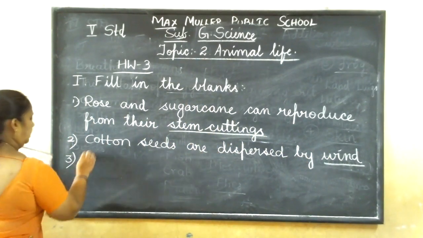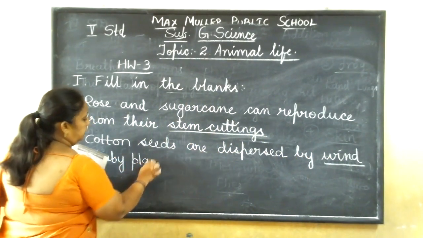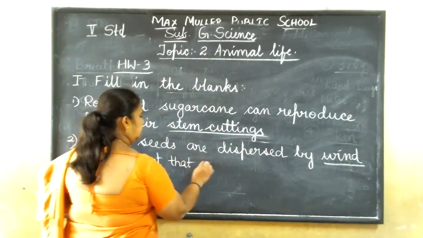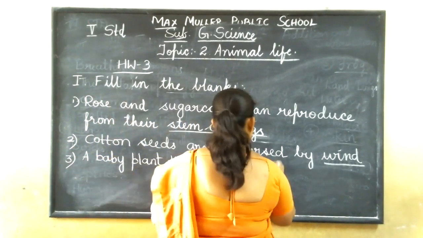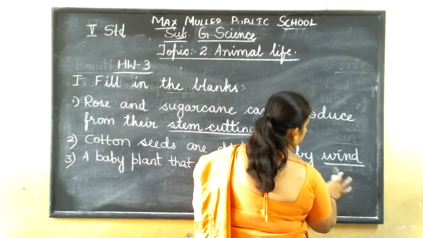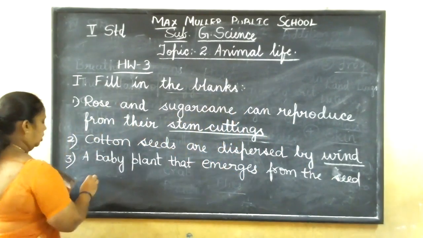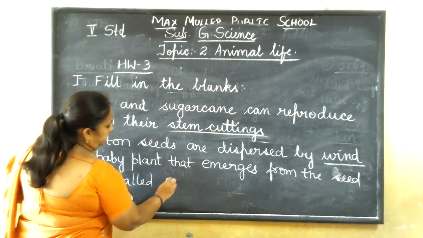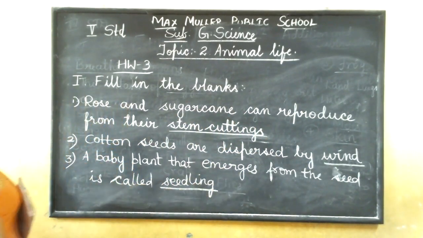Third, a baby plant that emerges from the seed is called seedling.